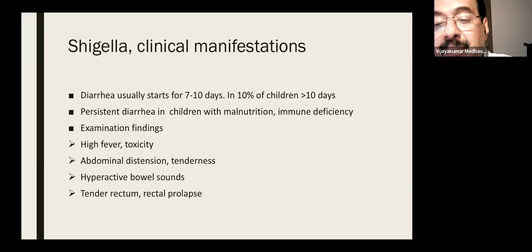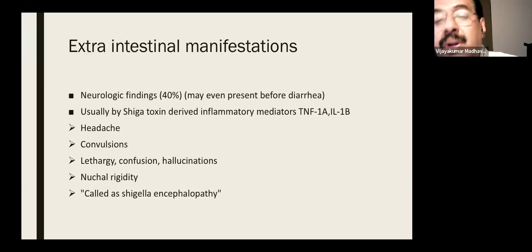Usually it is self-limiting. Whenever you see a child with Shigella, there will be high fever, toxicity, abdominal distension, tenderness, hyperactive bowel sounds and a tender rectum, and in malnourished children you may even get rectal prolapse. The most important thing in Shigella is the extra-intestinal manifestations. Unlike viral diarrhea like rotavirus, neurological features are very common in Shigella. That is called Shigella encephalopathy. Sometimes it may even present before diarrhea. In the previous talk, the speaker described at least one child with Shigella encephalopathy first and diarrhea later. That is very common nowadays.